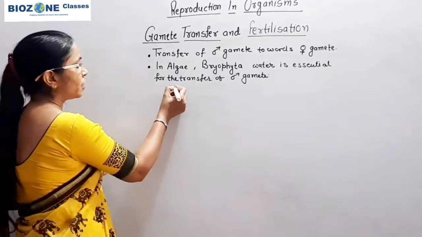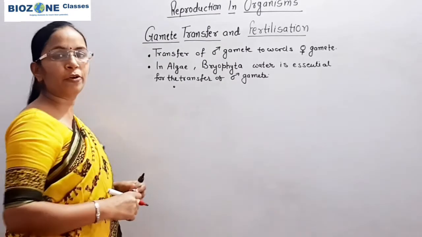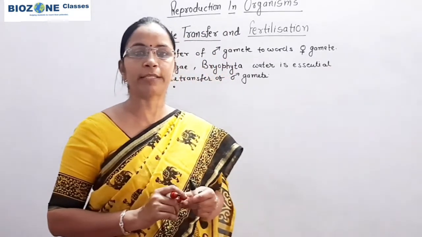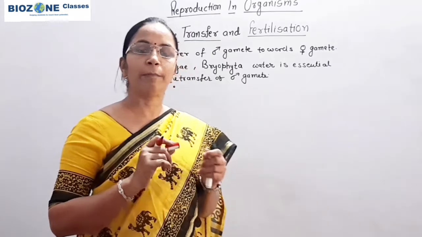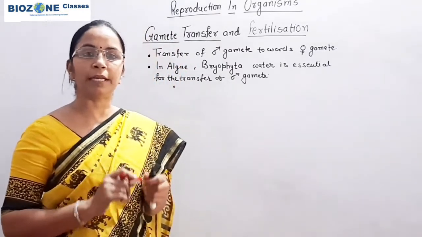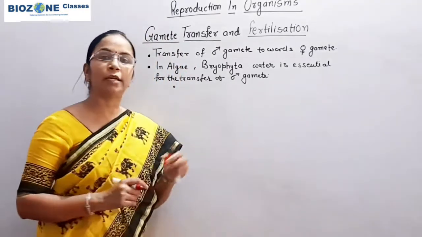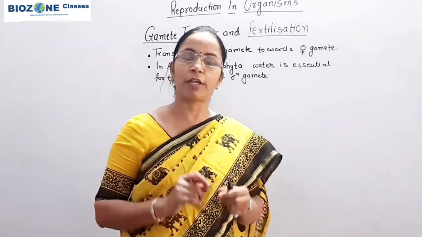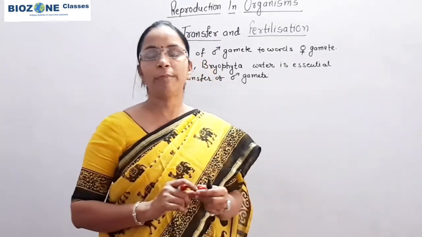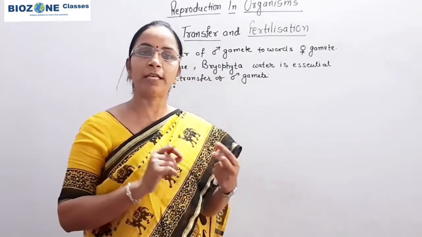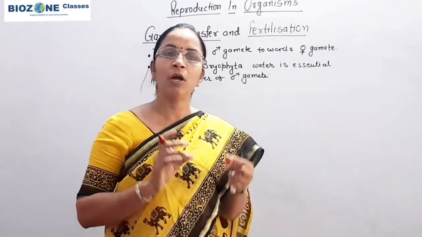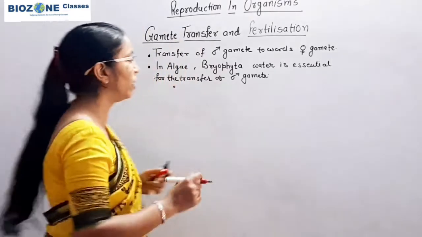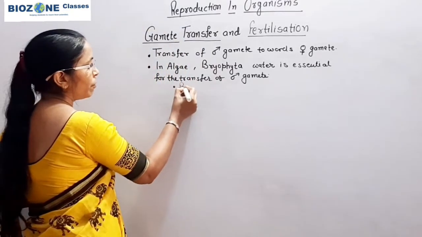This is the reason one question is asked: why are bryophyta and pteridophyta limited in distribution? It is a most important question for board exams. You remember, the bryophyta and pteridophyta are limited in distribution because they depend on water for the transfer of male gamete. Whenever water is present, they show male gamete transfer, and that's why bryophyta and pteridophyta only grow in areas where water is available nearby.